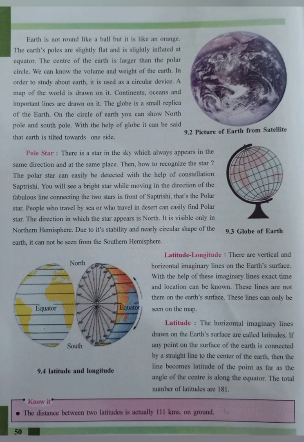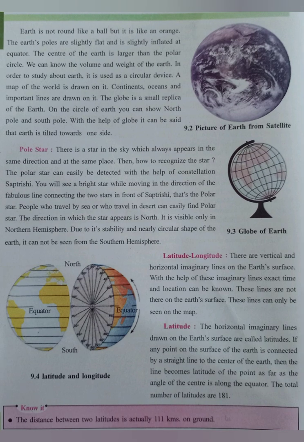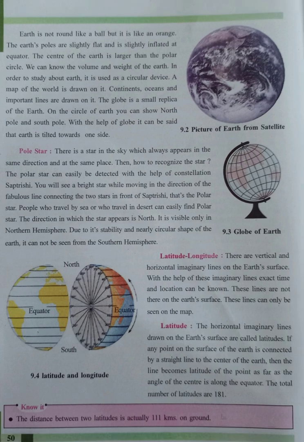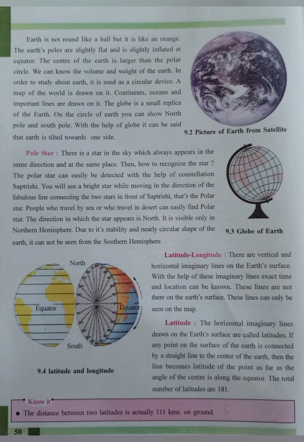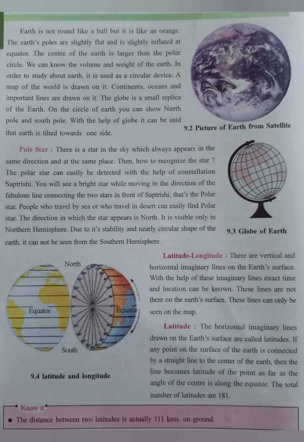Students, the pole star is a star that is known to retain its position in the sky always. We can locate the position of the pole star with the help of the constellation Saptarshi. If an imaginary line is drawn joining the pointer stars of the Saptarshi and extended further, it will point to the pole star. Latitude, longitude.